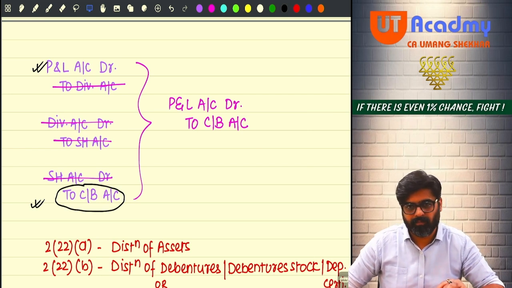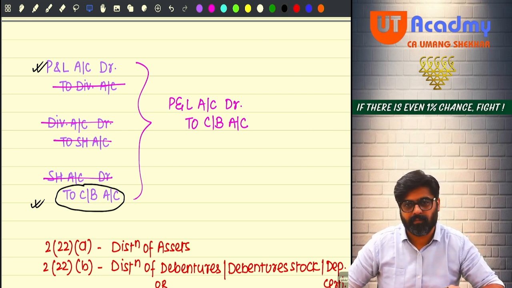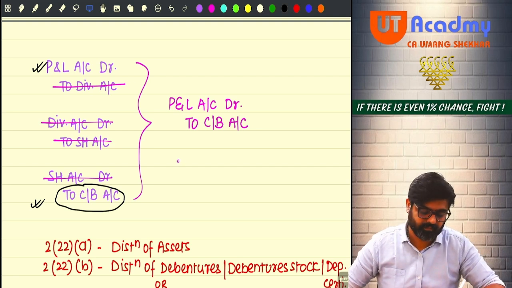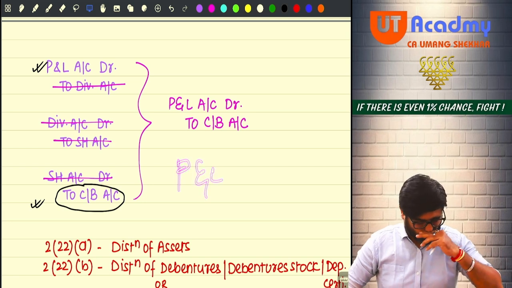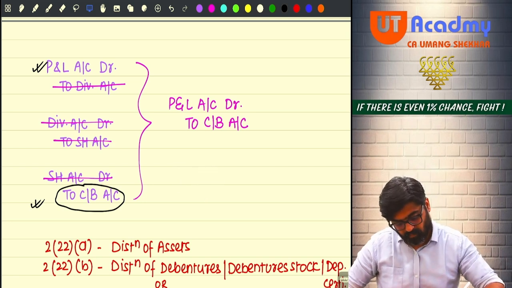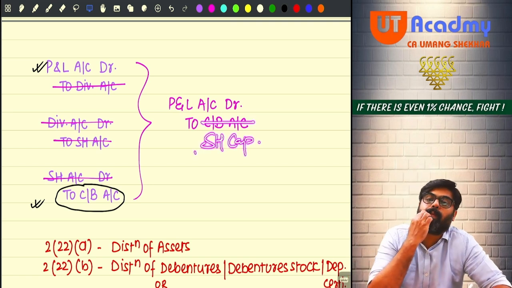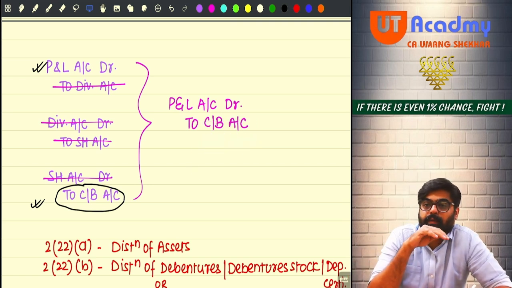So what you will do, first of all, you will pass this entry: P&L to share capital. Can you capitalize some profits?